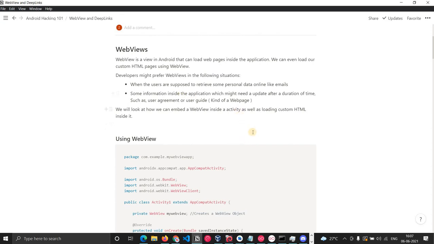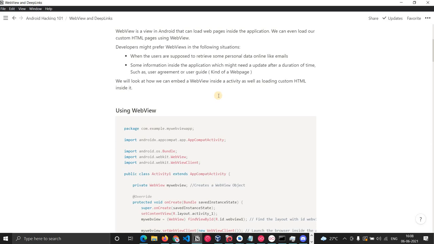So what are the different scenarios where a developer might prefer to use web views? Suppose in the application there is a user guide or user agreement. After some months or some years, this guide will obviously change, right? So they don't need to write code to show the user guide. They can fetch this web page from their website and just show it here. At that time they can use web views. This kind of stuff they can use it for.